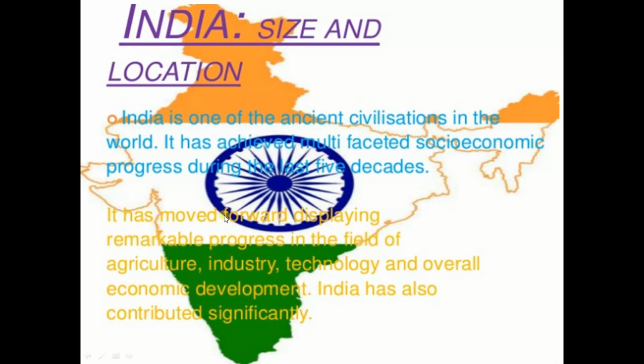In agriculture, we have developed in this area nowadays. For example, we started the green revolution. Nowadays, we use different types of machinery and technology in our agriculture, different modes of irrigation, fertilizers, pesticides, and different types of things.